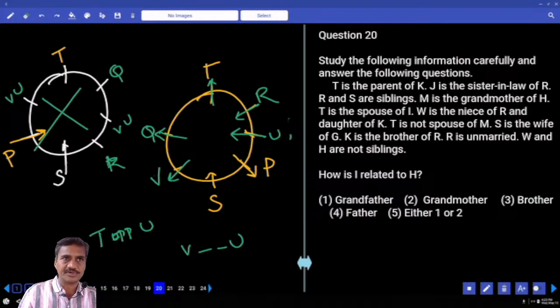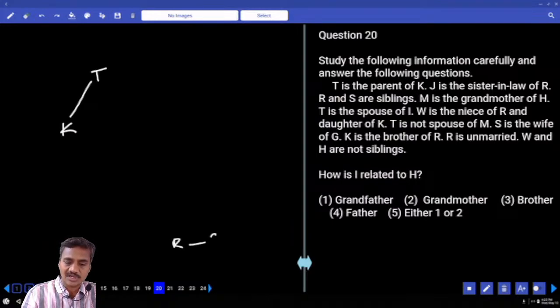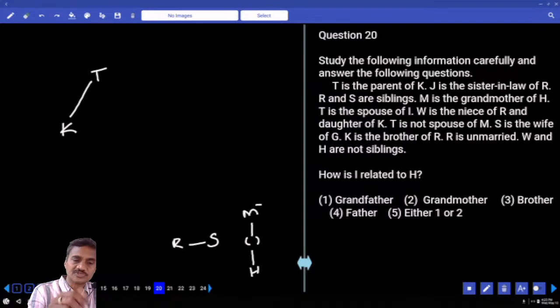Now this 20 to 22 is based on blood relations. T is the parent of K. Now K is here. And J is the sister-in-law of R. R and S are siblings. M is the grandmother of H. And T is the spouse of I. Now T and I are a married couple.